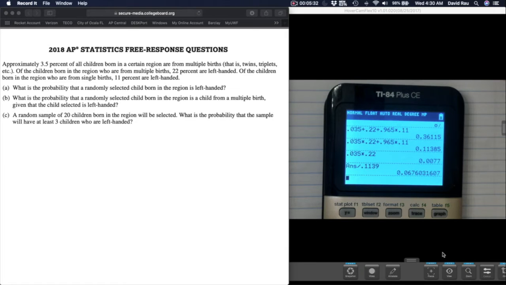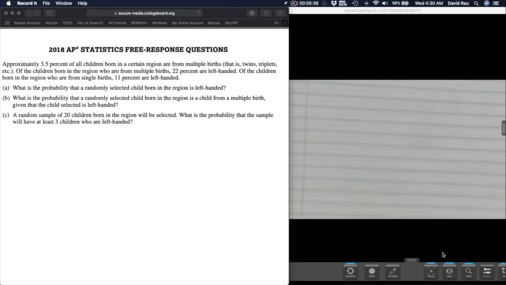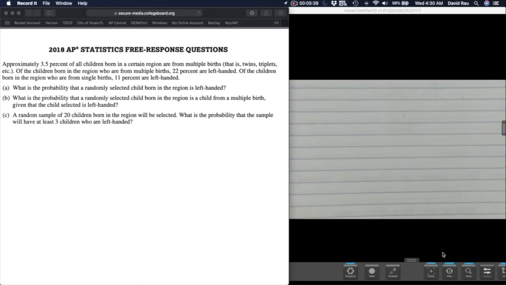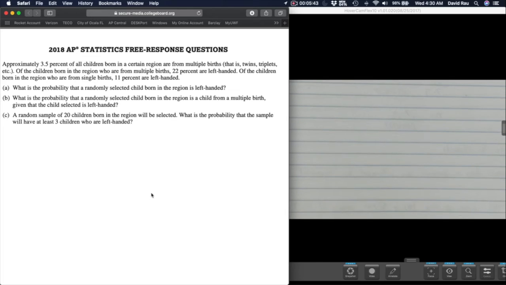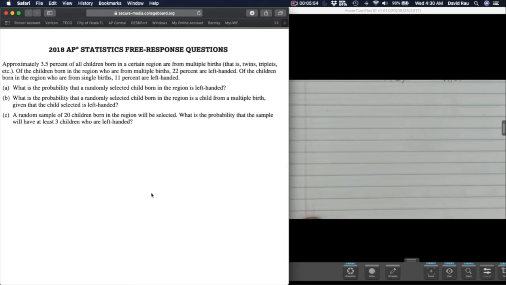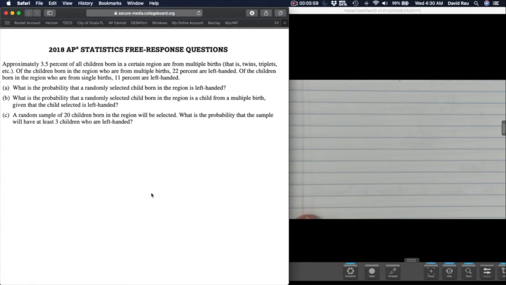All right, hopefully that's right. On to part C. So far I feel pretty confident about this one. A random sample of 20 children born in the region will be selected. What is the probability that the sample will have at least 3 children who are left-handed? Okay, now I see the idea of this question, but it can be a little bit tricky.